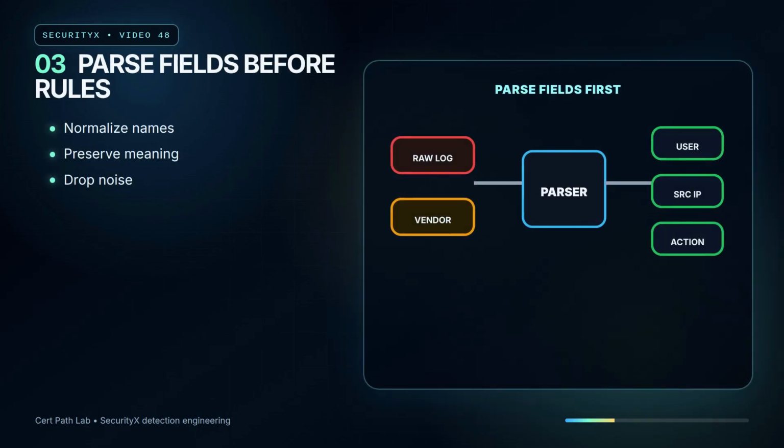Parsing matters because different tools name the same concept differently. One product says source user, another says actor, another buries the account in a message string. Normalize fields before you write rules, or the detection will be brittle and hard to tune.